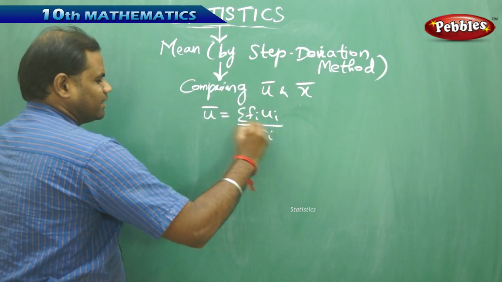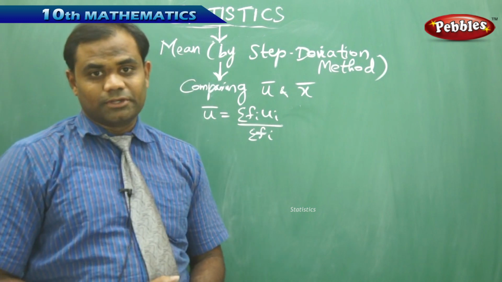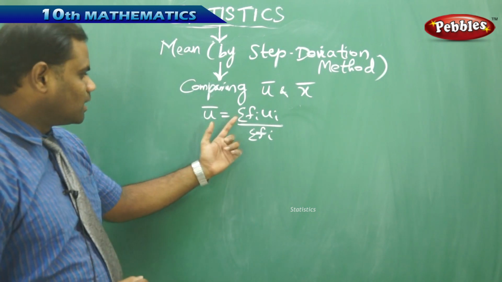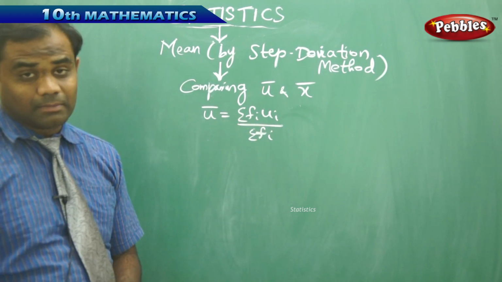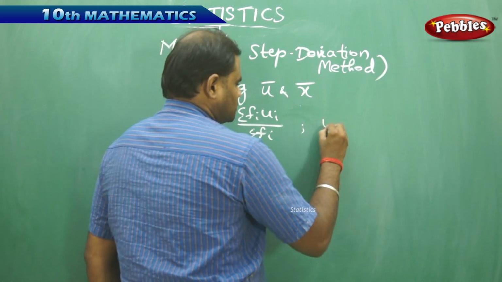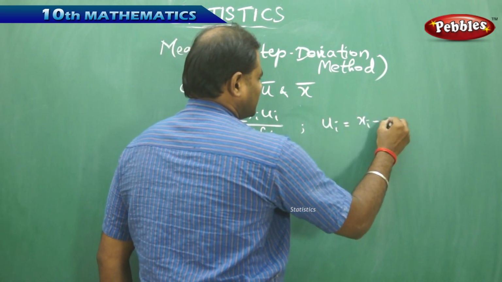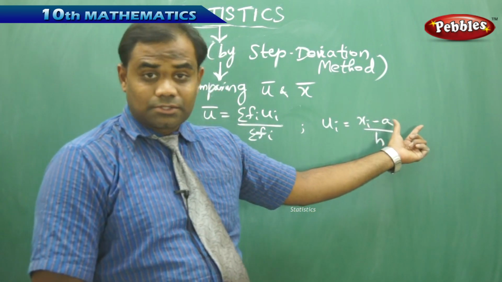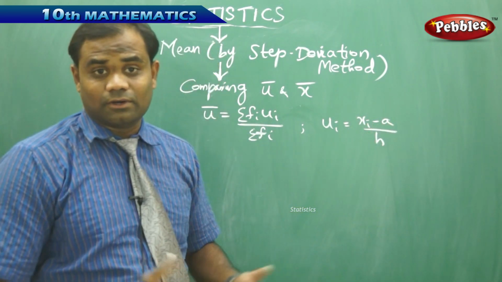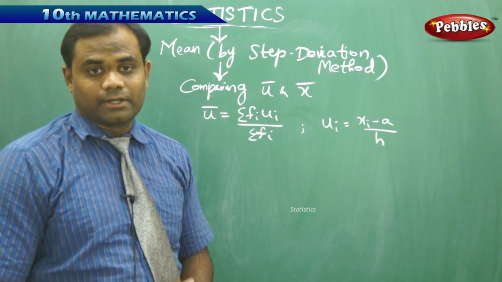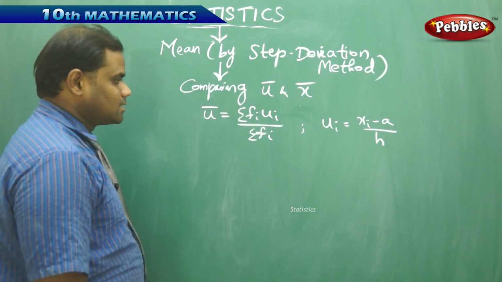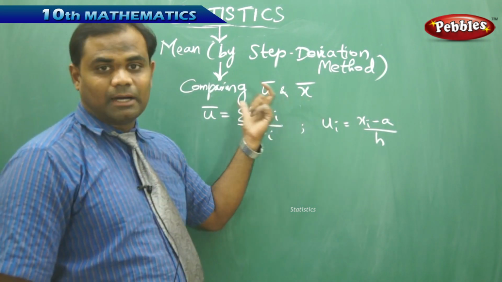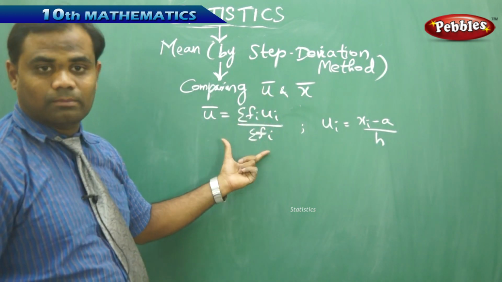That is, calculating the mean using the step deviation method, I have my formula for u bar, which is sigma fi ui by sigma fi, where my ui is (xi minus a) by h. H is the class size, a is the assumed mean, and xi is the mid value of the class interval for the respective i. So let's see how I can derive x bar from this formula of u bar.